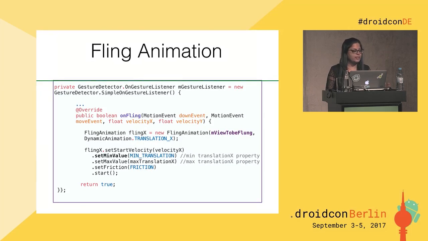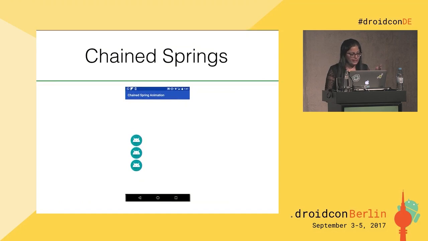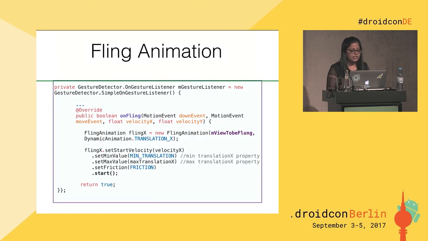Here I've defined minimum translation as 0, and maximum translation as the width of your phone, or anything you want to set, and then the friction constant. I've used friction as 1.1f, or you can use anything you want. Finally, you need to start the fling animation inside the onFling method, and again you can see, as with the spring, your view has started dancing with your finger.